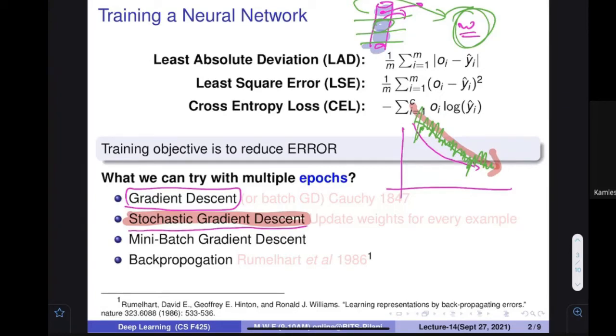Okay, I have a question. Let me see, sir. In the stochastic gradient descent, since we are updating the weights for all the individual data entries, how do we take care of overfitting? I don't know how your question is coming, because how do you think that it is going to be overfitted?